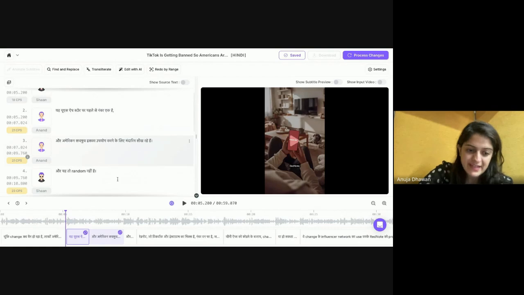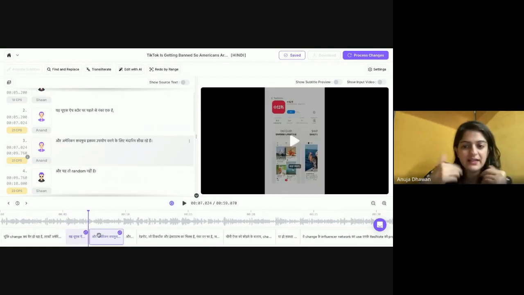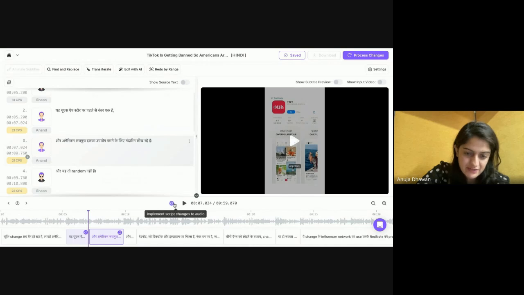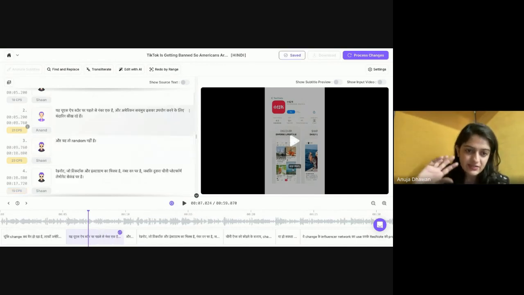So if I divide my segment into two parts, then there will be a pause before the next sentence is spoken. So for that, we can break it down into different parts and then refresh. In the same way, if I go here and press shift backspace, then these will get merged also. So depending on whatever use case you are trying to solve for, you can divide and you can merge it also. So I think this is majorly about the feature.